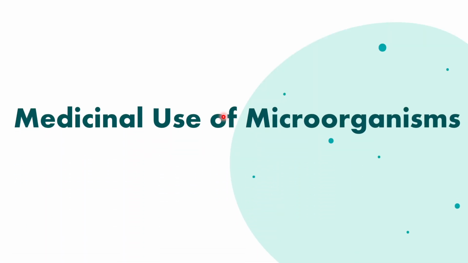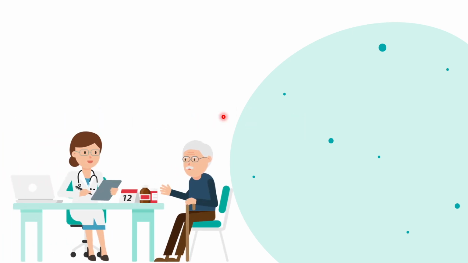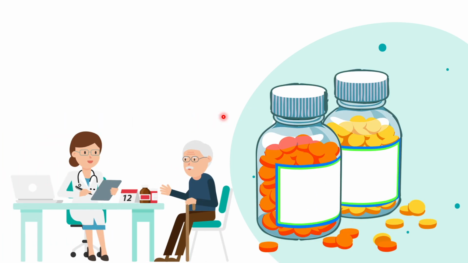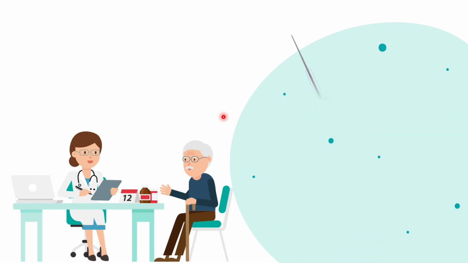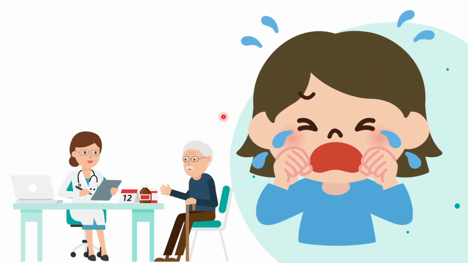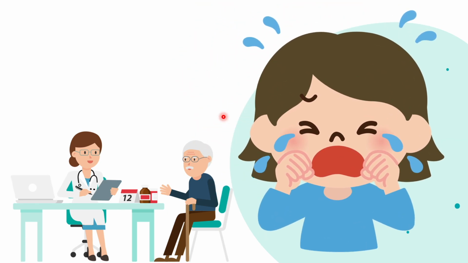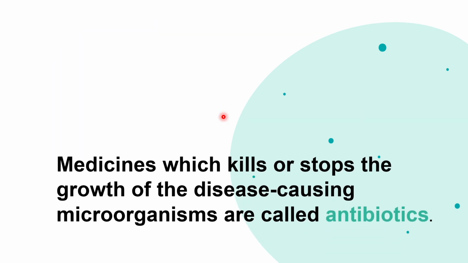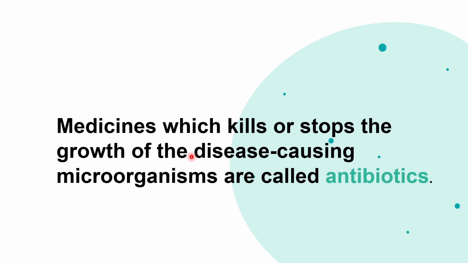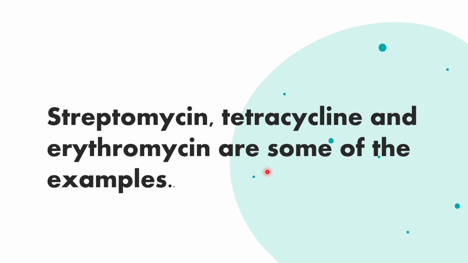So medicinal use of microorganisms. When you fall ill, the doctor might have given you tablets, capsules, injections. Actually, it hurts. I know that. I used to cry at that time. Okay, let it be. The main source of these medicines is microorganisms. Easy. Medicines which kill or stop the growth of disease-causing microorganisms are called antibiotics. Examples are erythromycin, tetracycline, and streptomycin.